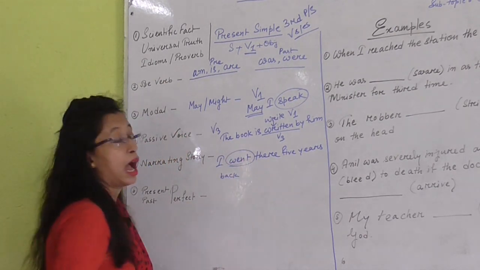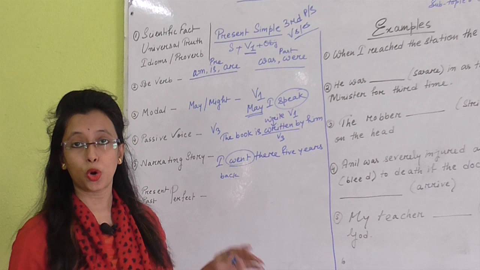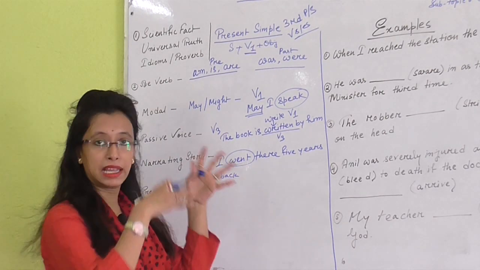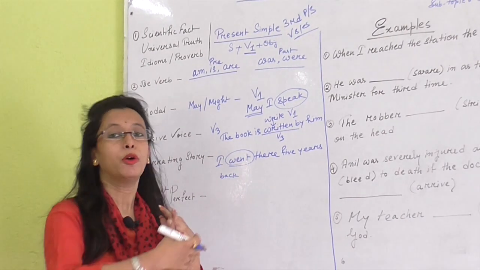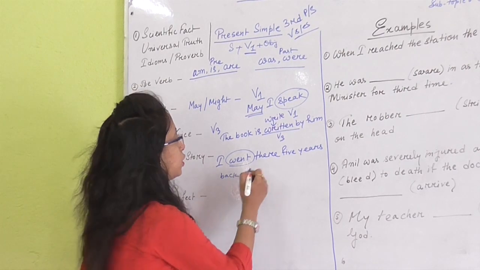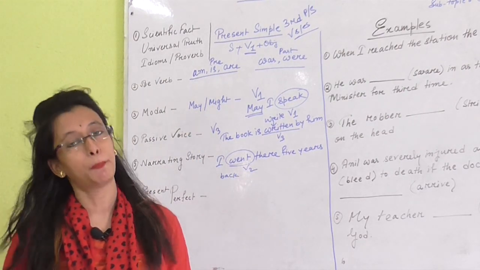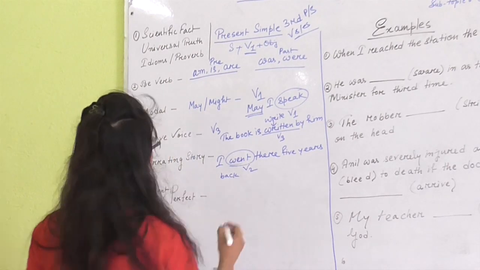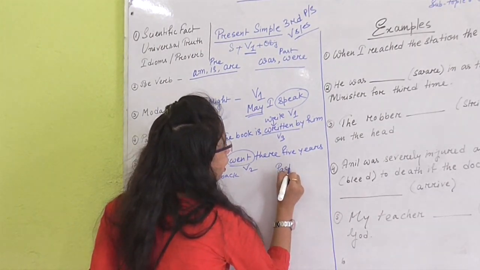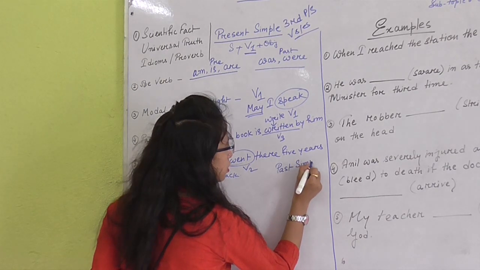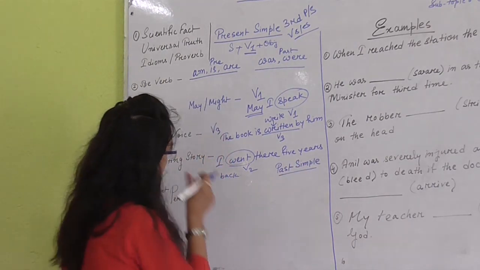Here I am narrating a story about a place which I went to 5 years back. So here we use the second form of the verb, which is past tense. So narrating a story is always in past simple.